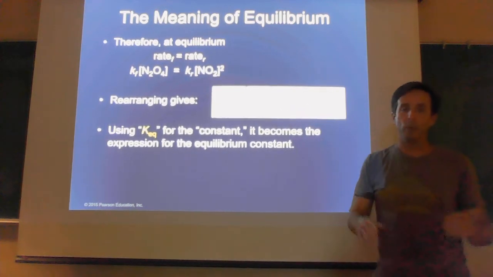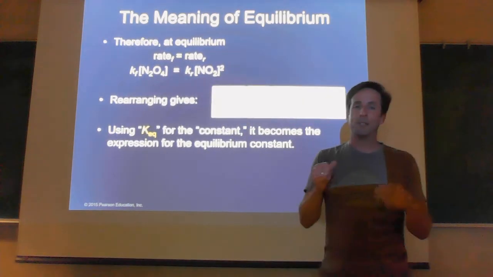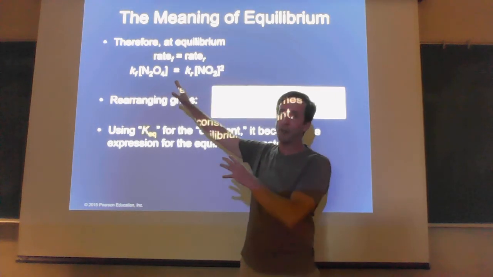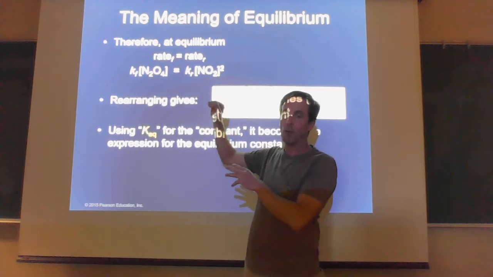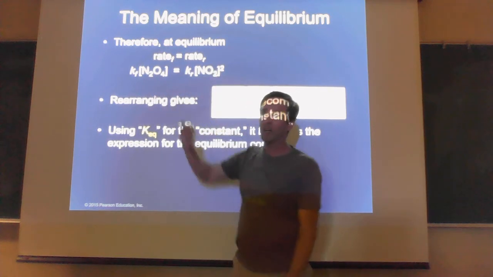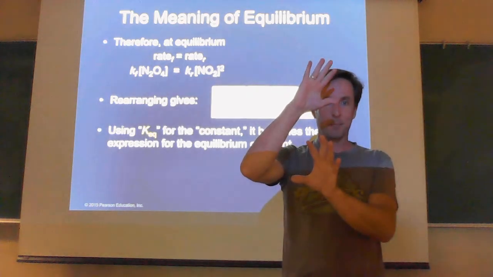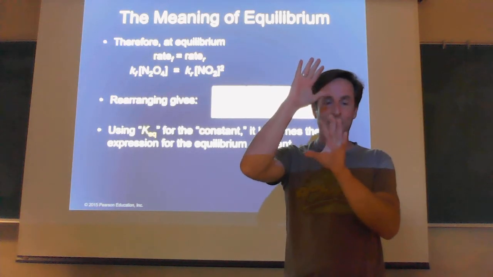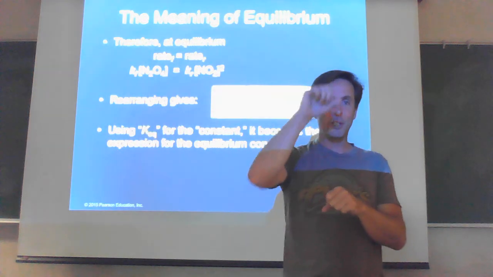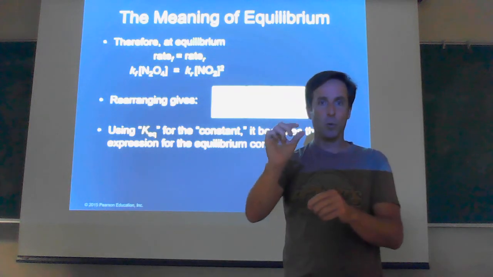Now specifically, when we rearranged the two rate laws up here, we chose to move the concentrations so that when we divide one concentration under the other, we have the product on top and the reactants on the bottom. Specifically, that's the way the equilibrium constant is always set up. I want the concentration of the products over the concentration of reactants equals Keq.